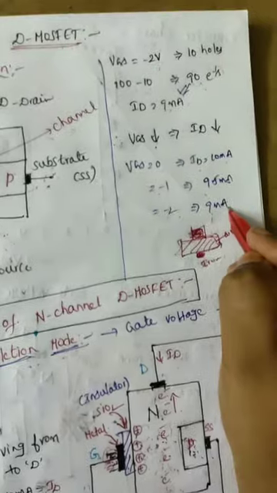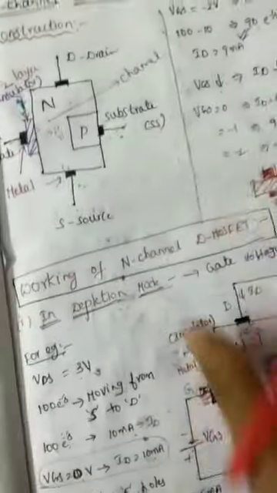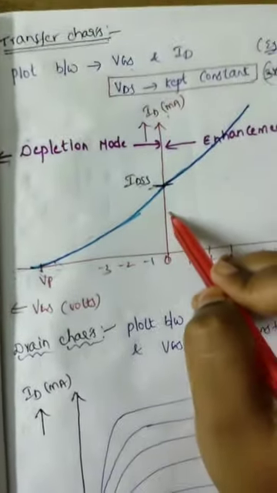Our conclusion is that by decreasing VGS, the drain current ID also decreases. This is clearly shown in the transfer characteristics plot.